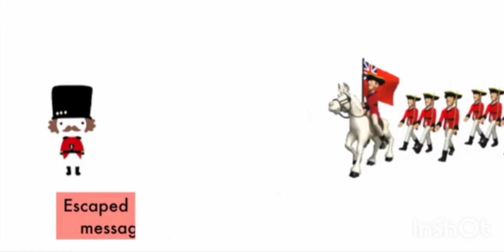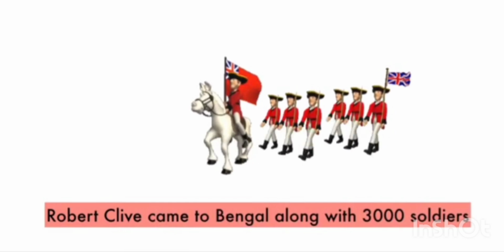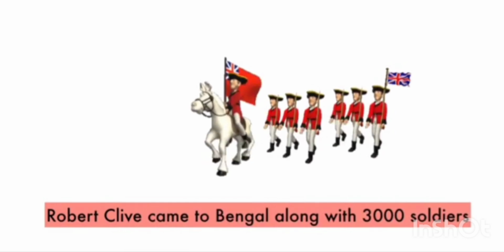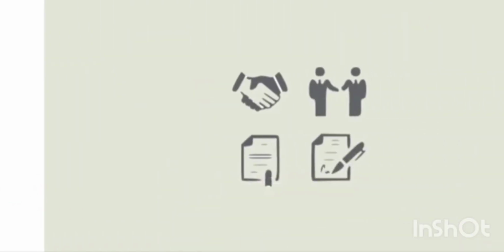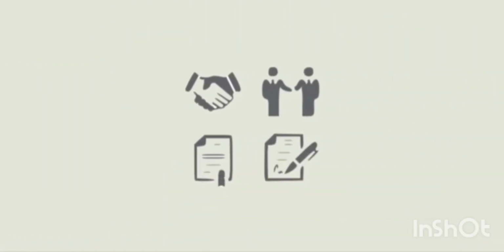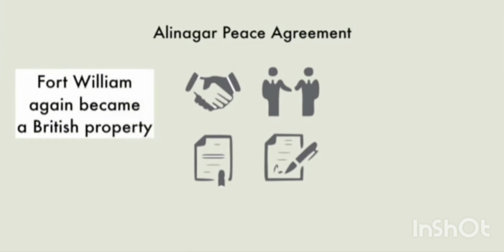At that time, Clive was in Madras. He set out towards Bengal with around 3,000 soldiers. Along with this, Admiral Charles Watson attacked the Bengal port with his three warships from the sea. Sirajud-Dowla was unable to face Robert Clive, so a peace treaty was signed between them, that is the Alinagar Peace Treaty. After the Black Hole incident, Sirajud-Dowla changed Kolkata into Alinagar and the treaty was signed in Kolkata, hence it was known as the Alinagar Treaty.